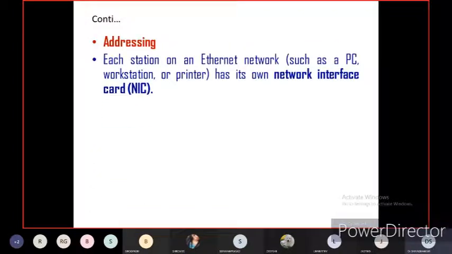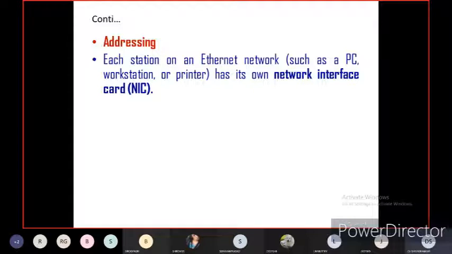What is addressing? Addressing is also part of the frame format. Each station on an Ethernet network, such as a PC, workstation, or printer, has its own network interface card, that is NIC. So each and every connection has some port address, that is called an address. For example, if I want to use a printer with a cable, a wired connection, printer with system, definitely that is the NIC, network interface card.